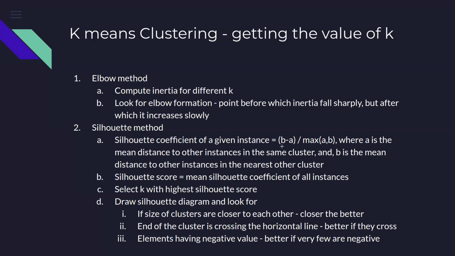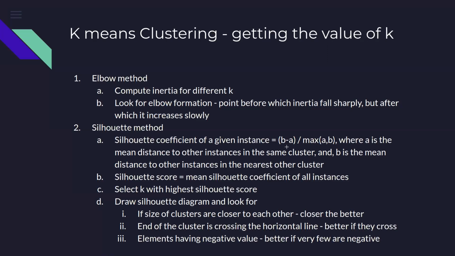So we'll also measure the distance between the observations belonging to one cluster and the observations belonging to another cluster. Let's call that B. That distance measure will be B. And the distance measure between the observations belonging to the same cluster, we'll call that A. So obviously, B should be larger than A. If the identification of the cluster has been done properly, then the measure B should be larger than the measure A, because B is measuring the distance between the observations of one cluster and another cluster, and A is measuring the distance between the observations of the same cluster.